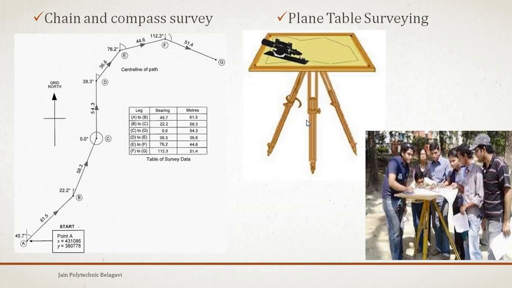And plane table surveying is nothing but a graphical method of surveying actually. Simultaneously we will be surveying the field work, surveying on the ground and on the table itself. Parallelly, along with the survey, we are going to plot the same.